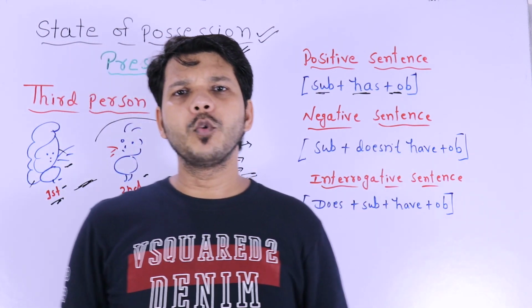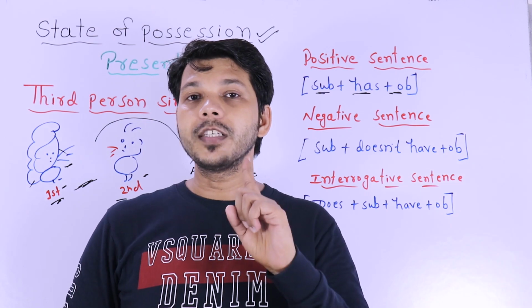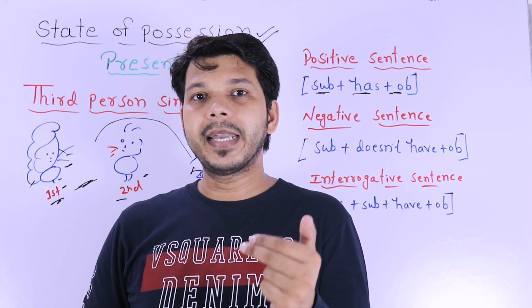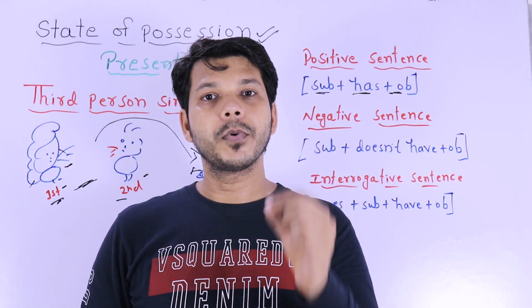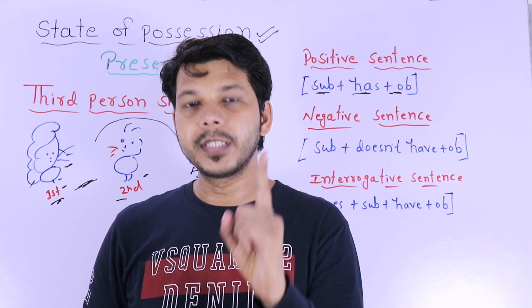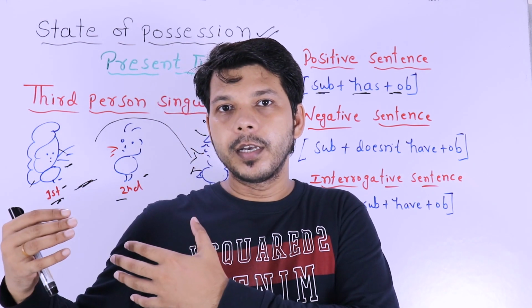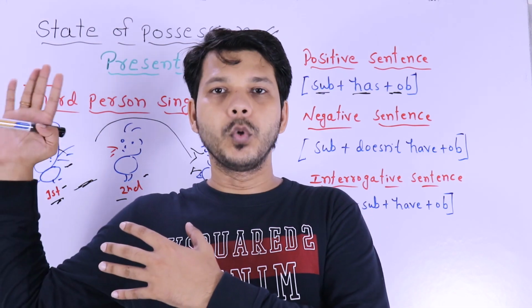So third person singular could be what? Like my father has, my mother has. Don't say my parents. If you say my parents, then you will have to say have. My parents have, because they are third person plural. So if you talk about third person singular, it should be singular. If you say my son, my son has a video game.